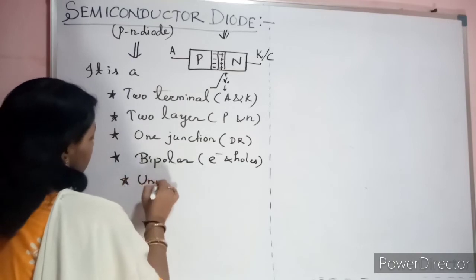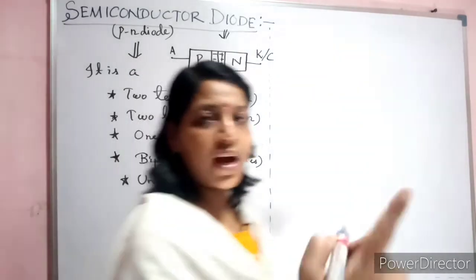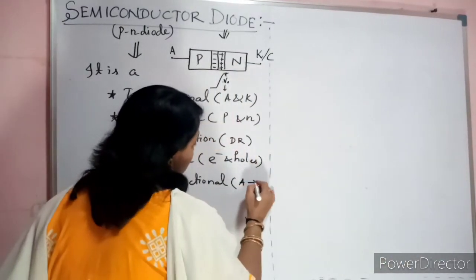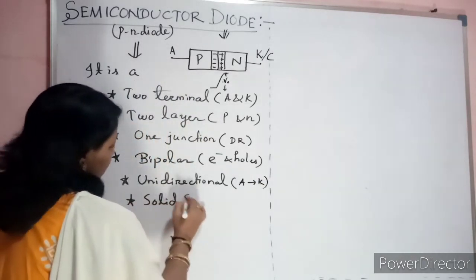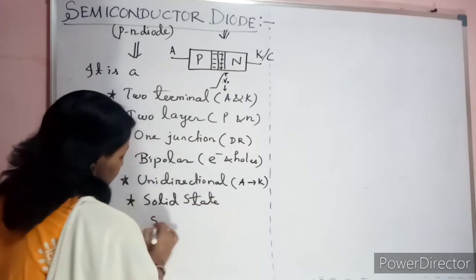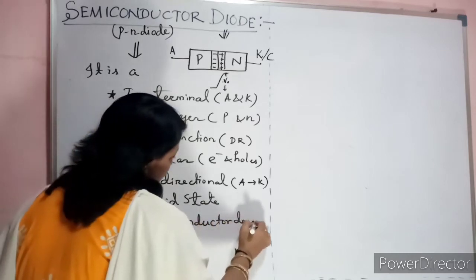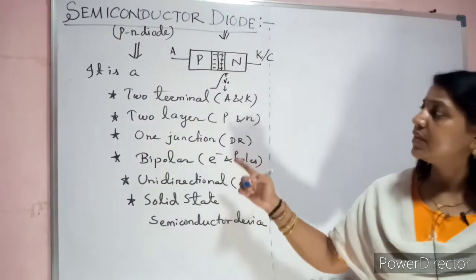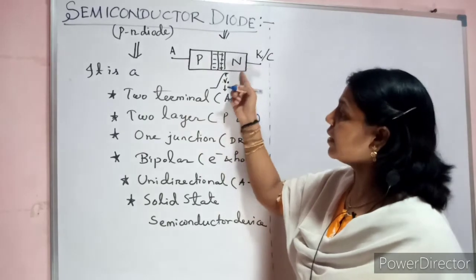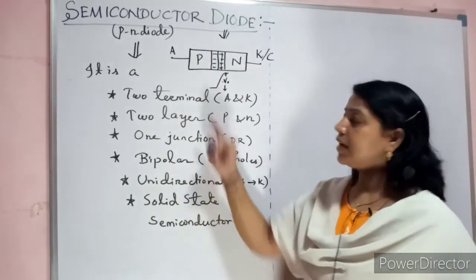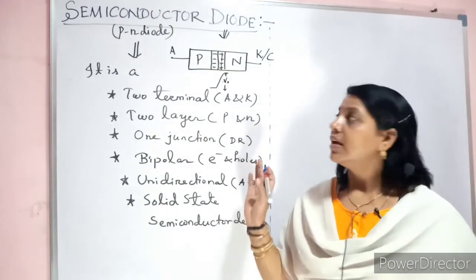Then unidirectional. What is the meaning of unidirectional? Only one direction. So current flows from anode towards cathode. Solid state semiconductor device. I hope you are getting clarity of this. What is a semiconductor diode? It is a two terminal, two layer, one junction, bipolar, unidirectional, solid state semiconductor device. Okay, this is about the diode.